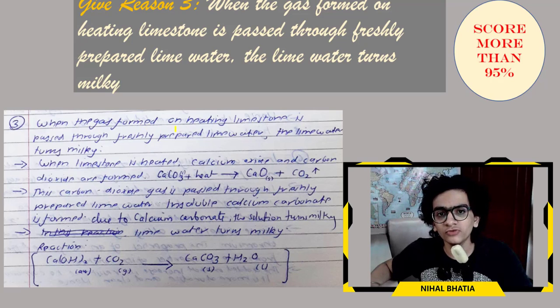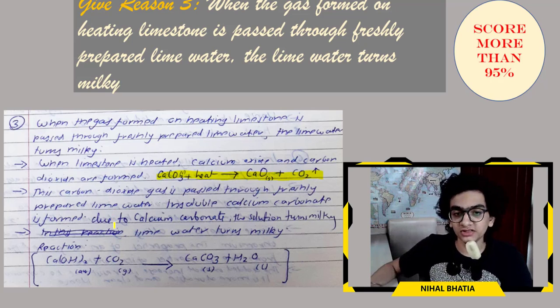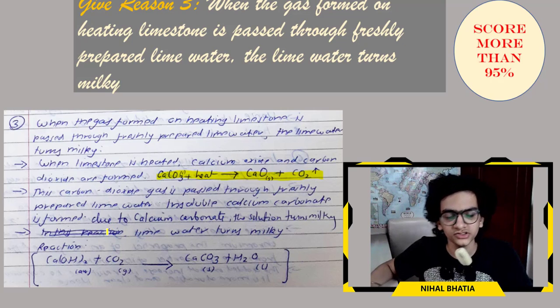When the gas formed on heating limestone is passed through freshly prepared lime water, the lime water turns milky because when limestone is heated, calcium oxide and carbon dioxide are formed. CaCO3 plus heat gives CaO solid and CO2 is released. It is very important to mention the chemical reaction in any answer. It will fetch you marks, and it's actually a part of the answer. You have to mention it.